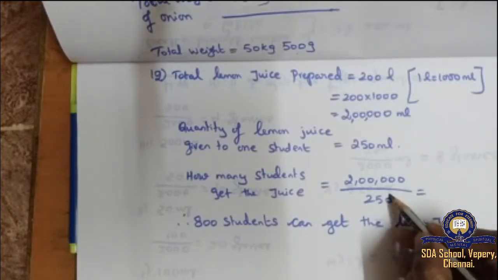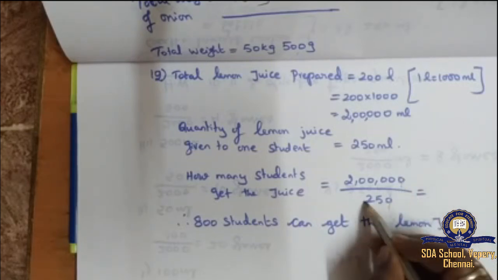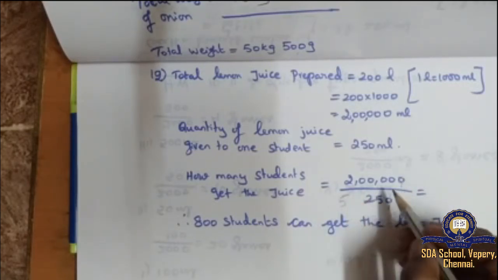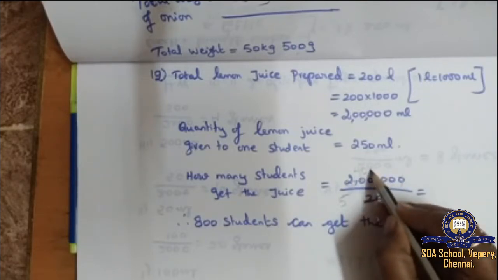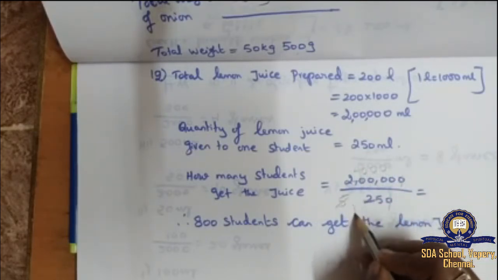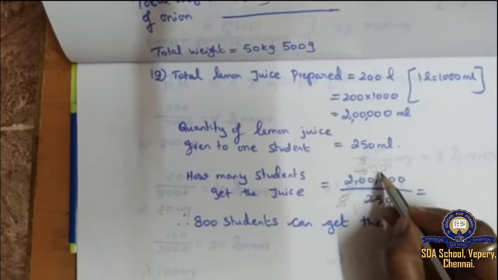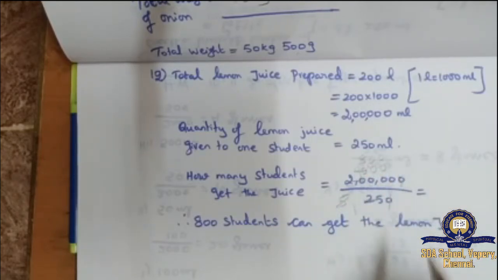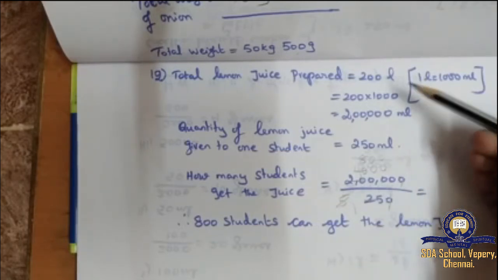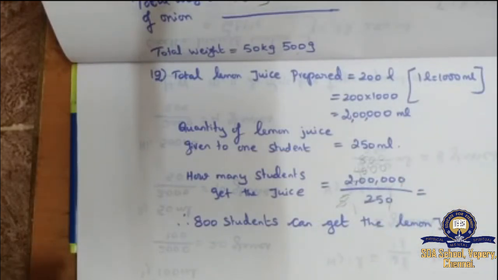So after that we can cancel. 10 and 10 will cut. 5 5s are 25. Here 5 4s are 20. Then 3 zeros are there. Then 5 1s are 5. 5 8s are 40. Again 2 zeros are pending. So 800 students can get the lemon juice from the 200 liters. That's all. They are asking how many students can get the lemon juice. 12th sum is over.